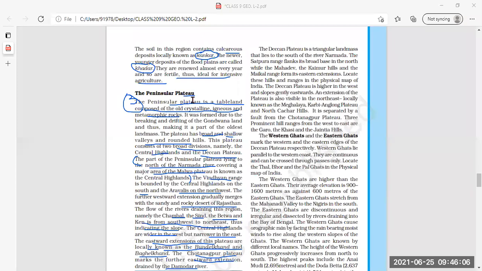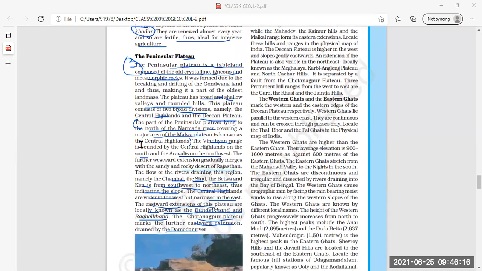Central Highlands and Deccan Plateau. Yes, Central Highlands and Deccan Plateau. We have read already about the Central Highlands. Can anybody tell me the features of the Central Highlands?